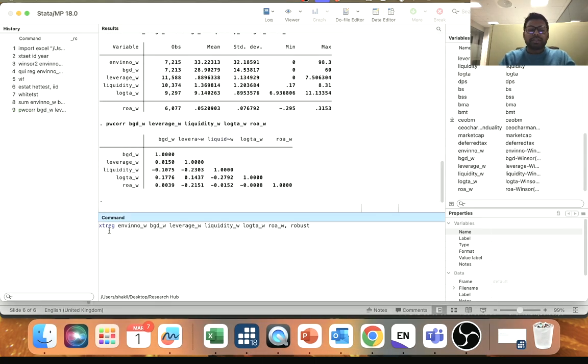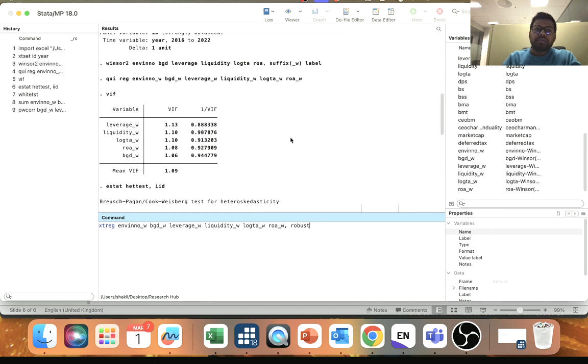So xtreg is the code for the panel data, and then we have our dependent variable environment innovation, and board gender diversity is our independent variable, and then we have 4 control variables. After that, we put a comma. Now I used a function called robust. So why I use robust? The reason to use robust is because we're gonna use the robust standard error.